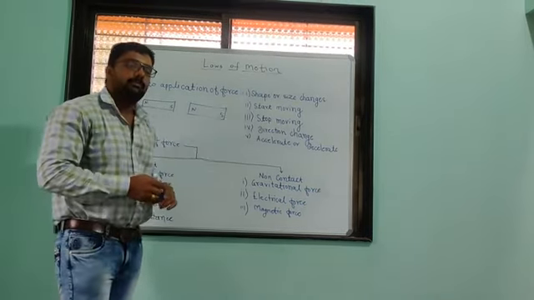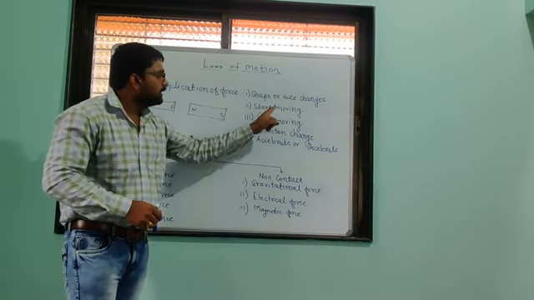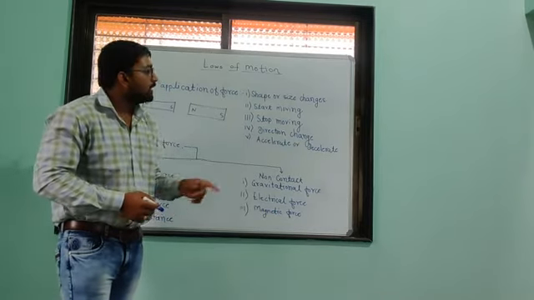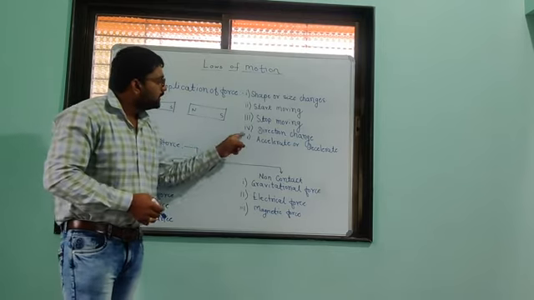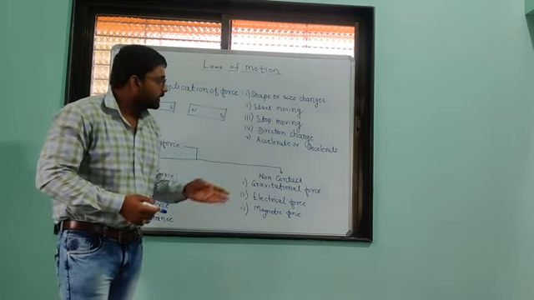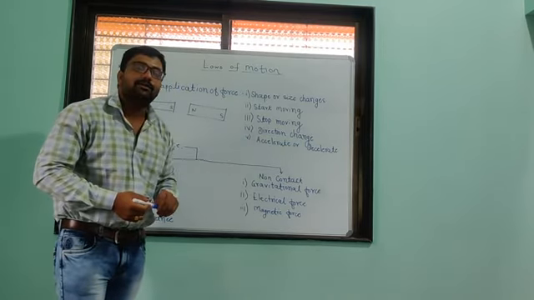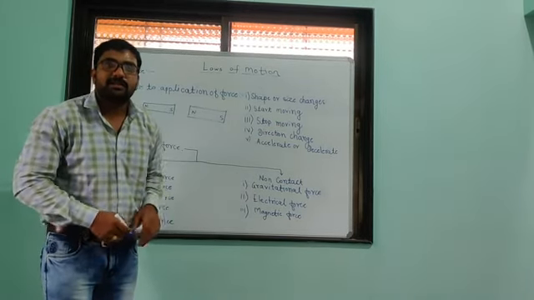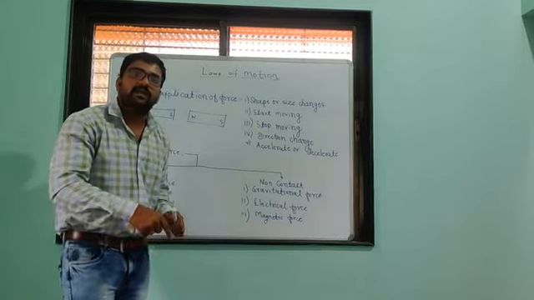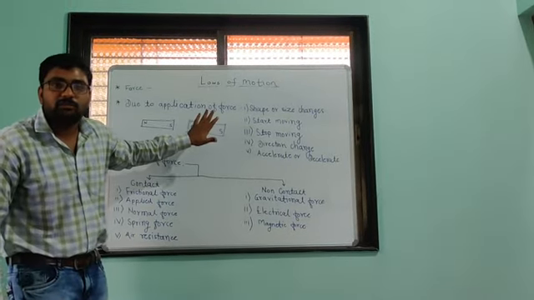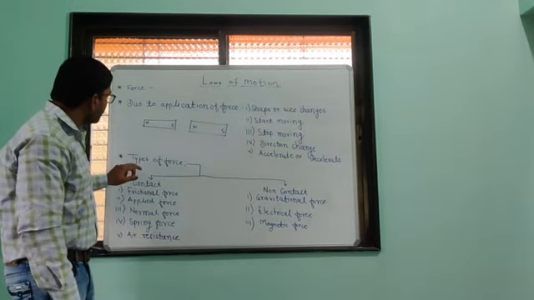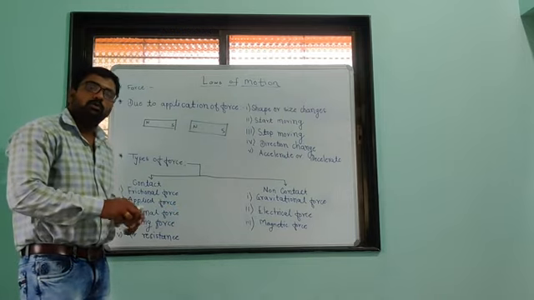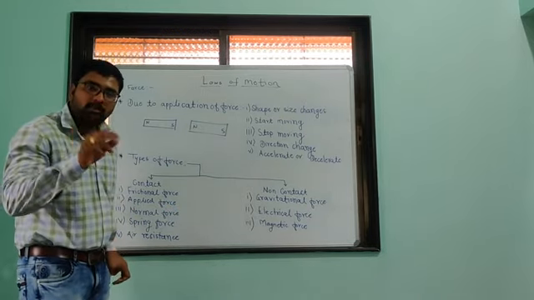Then due to the application of force, what changes take place in an object? First of all, shape or size changes, then it will start moving, it will be stopped, it will change direction, and it will accelerate or decelerate. So these are some changes that will take place in an object due to the application of some external force. Next is types of force. Two are the main basic types of forces.